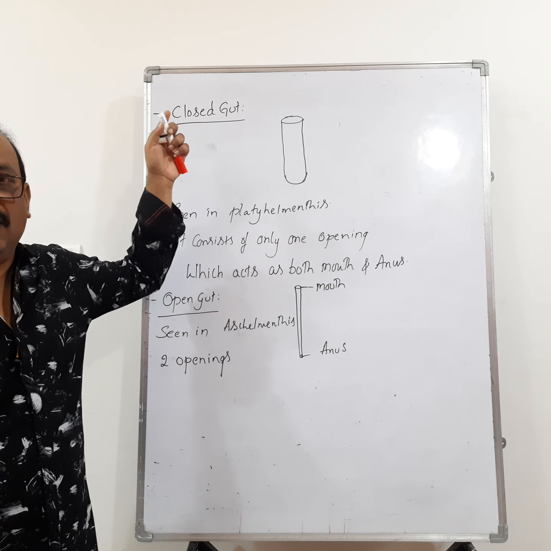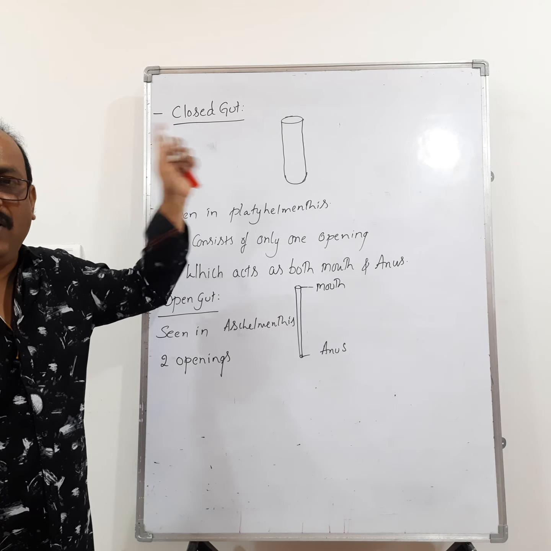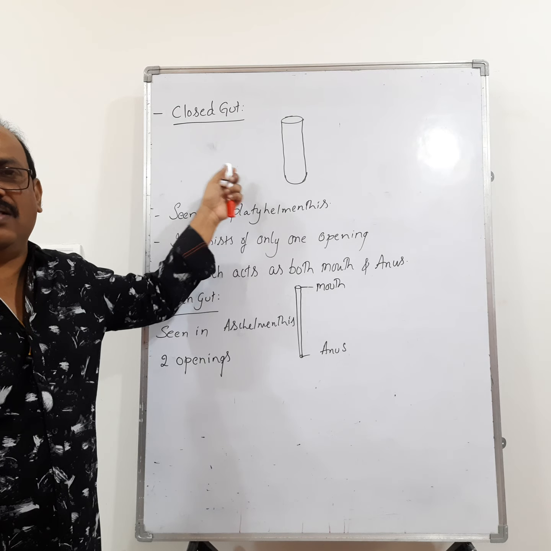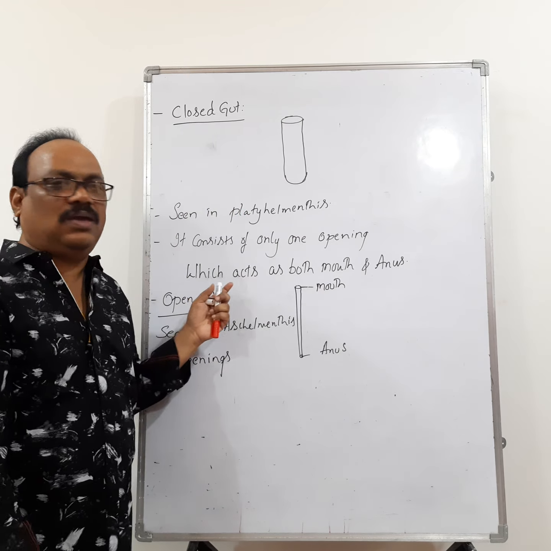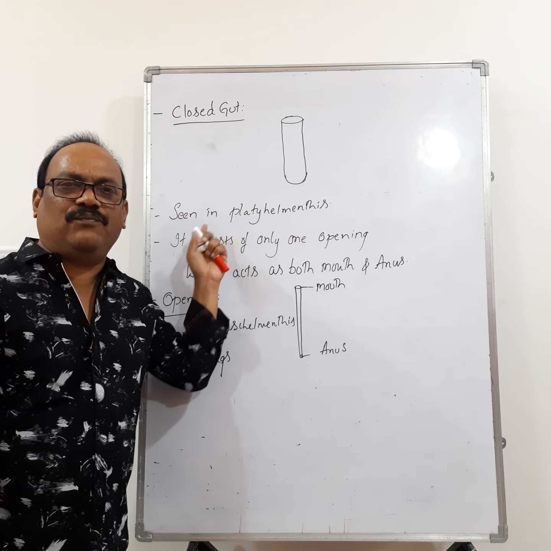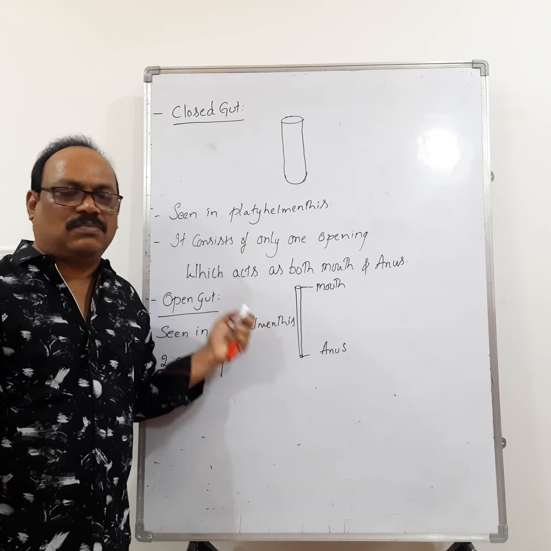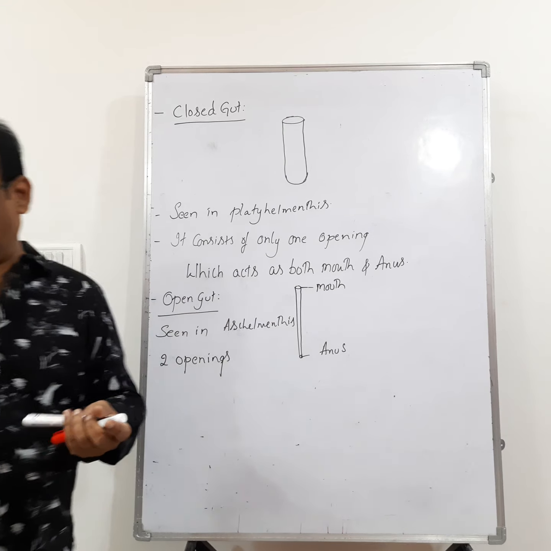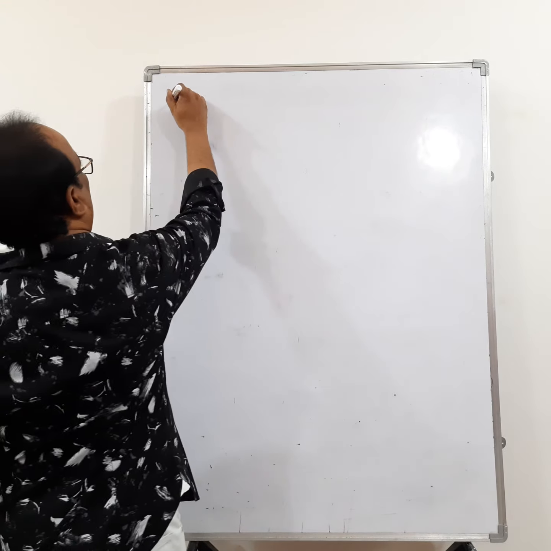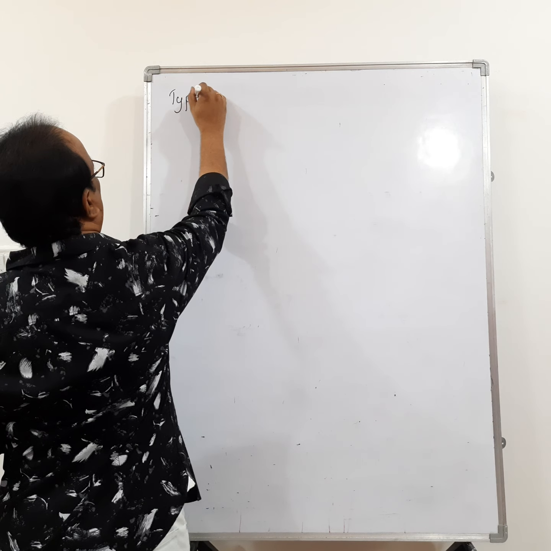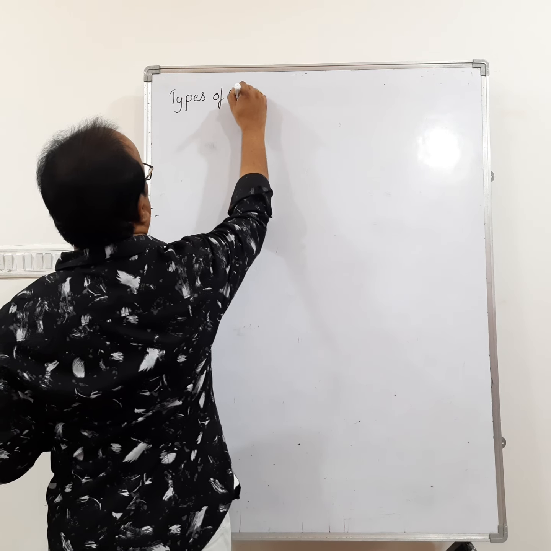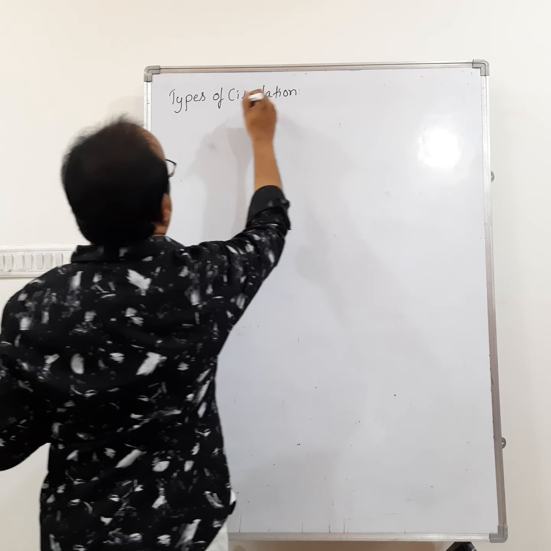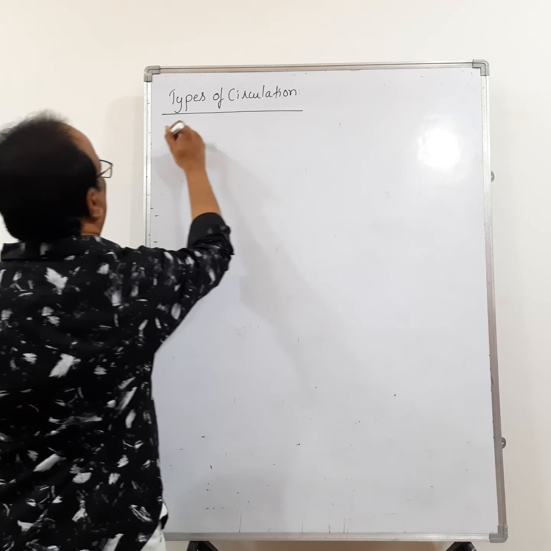If the alimentary canal consists of only one opening which acts as both mouth and anus, we call that a closed gut. So this is the types of digestive system. Now let us go for the types of circulatory systems. Let us see now the types of circulation.